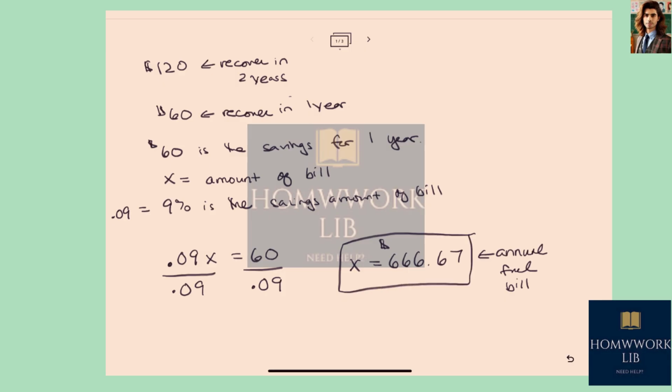And if you check that, let's take that amount times 2. Remember, we're going to be rounding because this is 6 repeating, so it's going to be very, very slightly off. That's going to give us